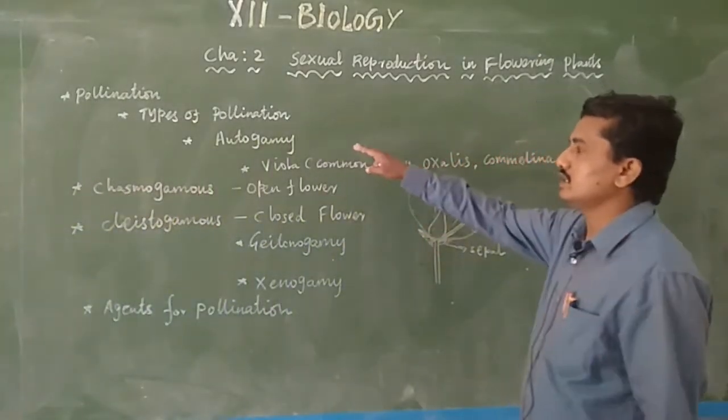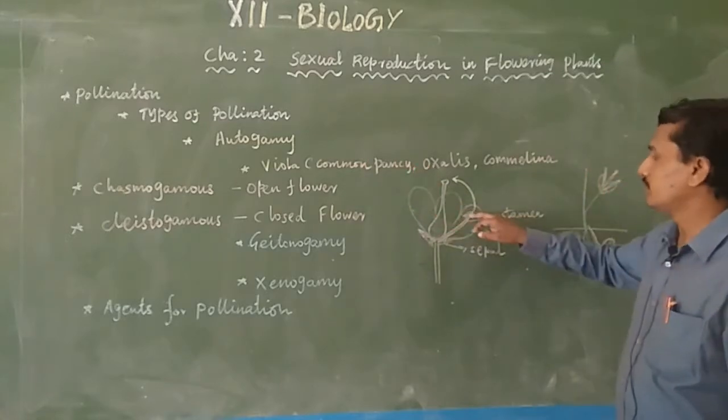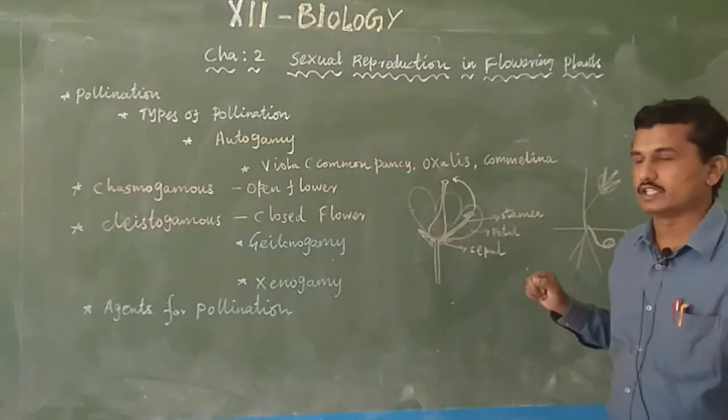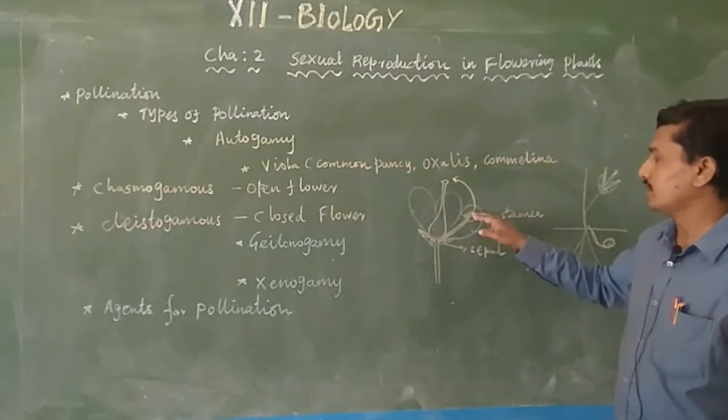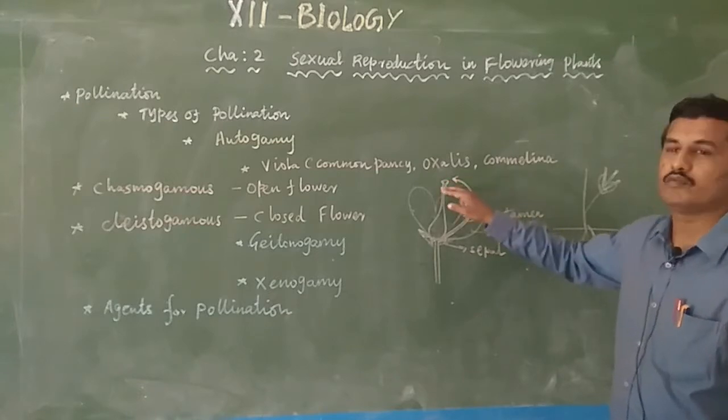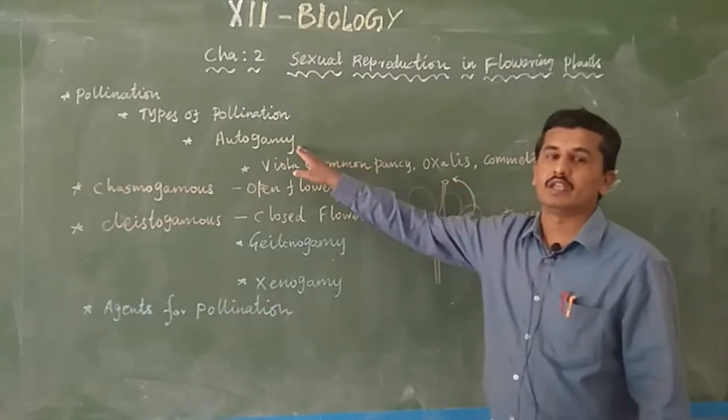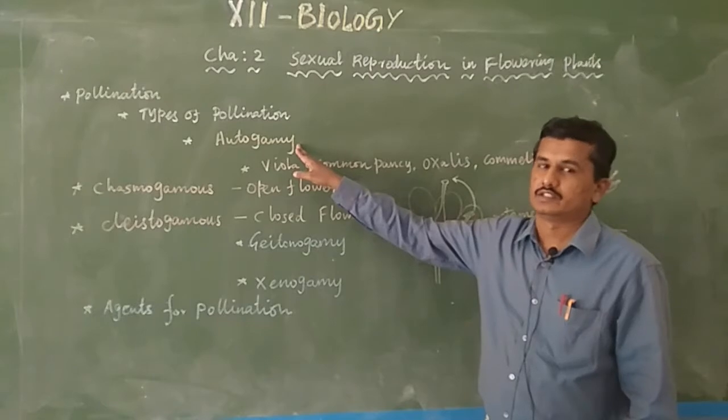Pollination is the transfer of pollen grains from anther to stigma. The transfer of pollen grains from the anther to the stigma of the same flower is known as autogamy, or self-pollination.